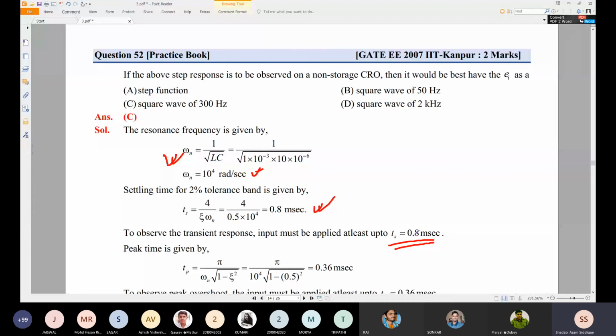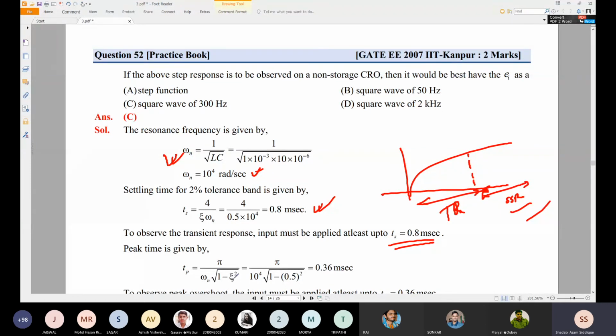So to observe the transient response, the response will be like this. Settling time is this one. Before that we have a transient response, and after that we have a steady state response, SSR. So TP is equal to pi by omega root under 1 minus zeta square. This is the peak time. Now to observe peak overshoot, the input must be applied at least up to TP, which is equal to 0.36 second.